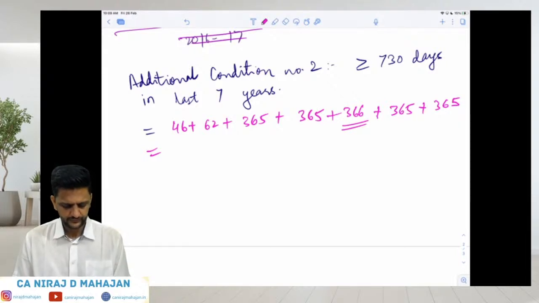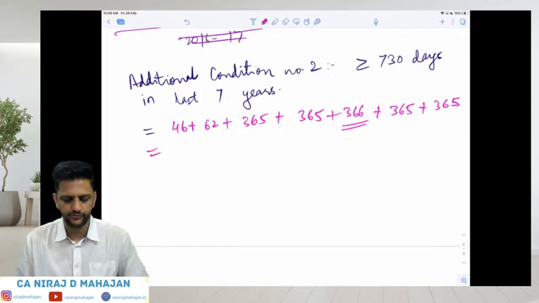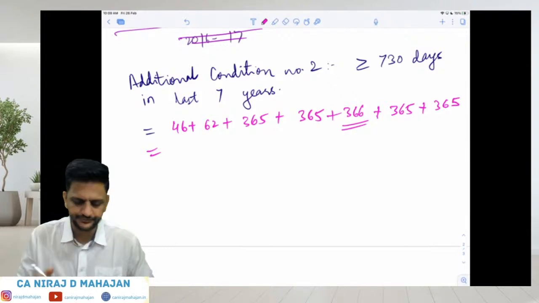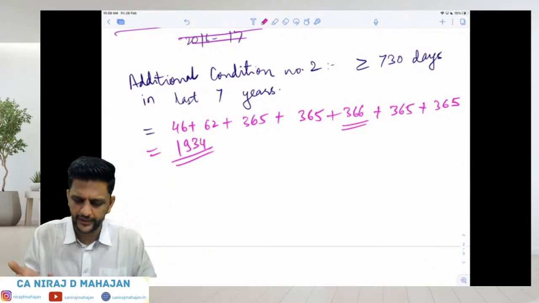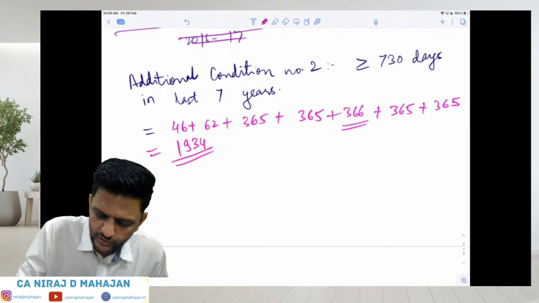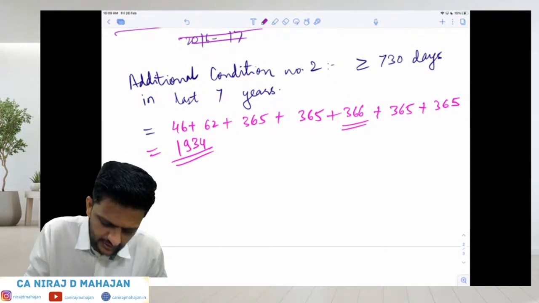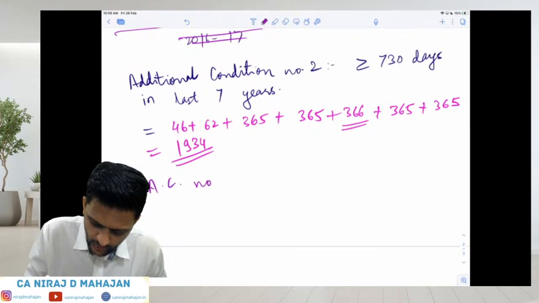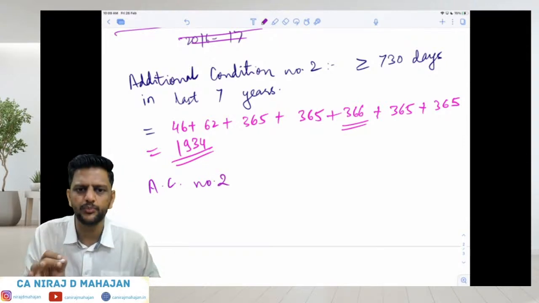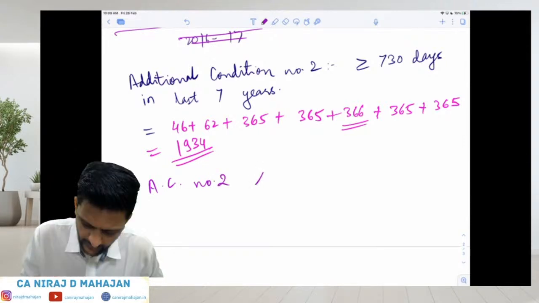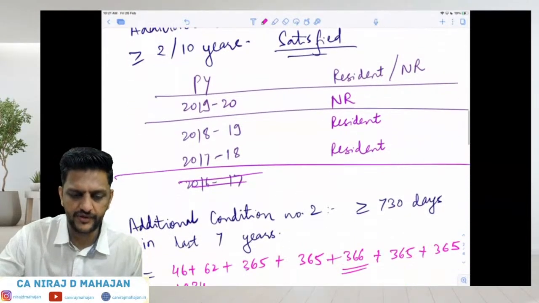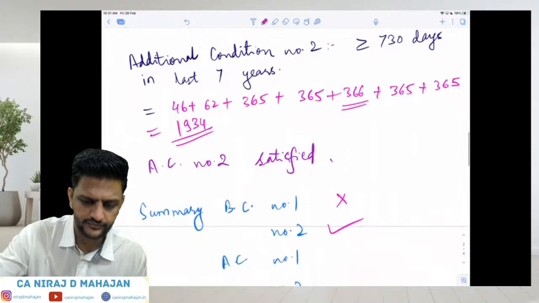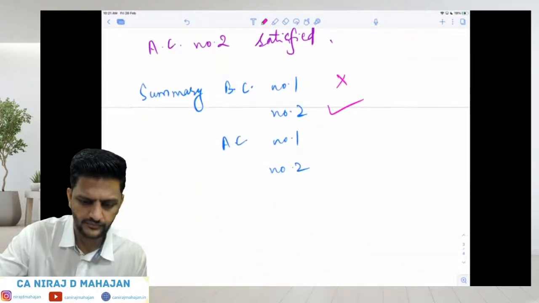Fine. 1934 maybe. Yes, perfect, 1934. So again, it is obviously satisfied. So I'm writing additional condition number 2 satisfied. Are all of you understanding or no? Please ask me if at all you are still in doubt. Additional condition number 2 also satisfied. Clear till here?